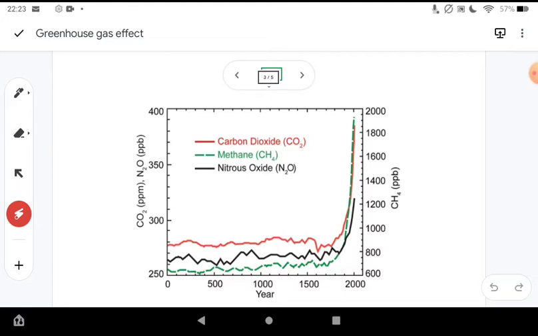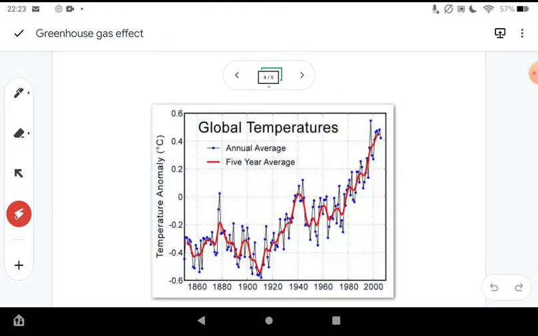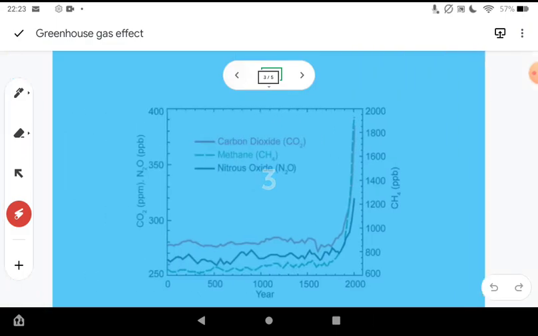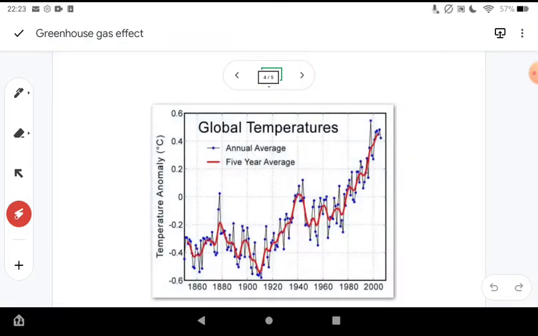Now, we don't have water here because it's not changing that much, but carbon dioxide is increasing very rapidly in the last 100, 200 years since the Industrial Revolution, and it's the same with methane. If we have a look at the global temperatures, we have also got this positive correlation. So these greenhouse gases have increased, and so have, funnily enough, in the last 200 years, the global temperature.